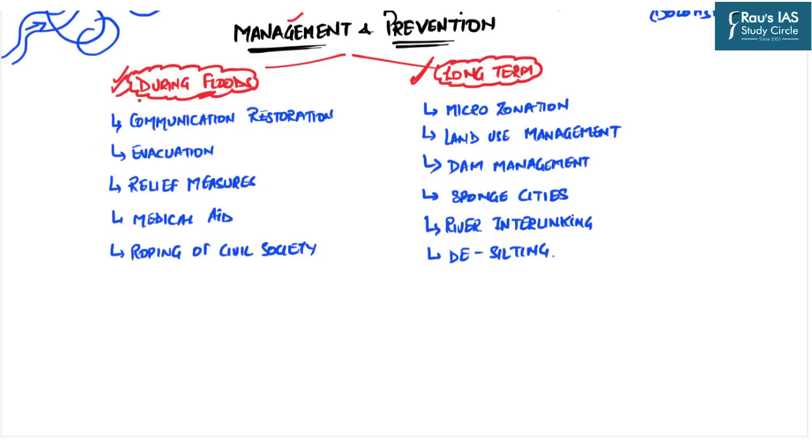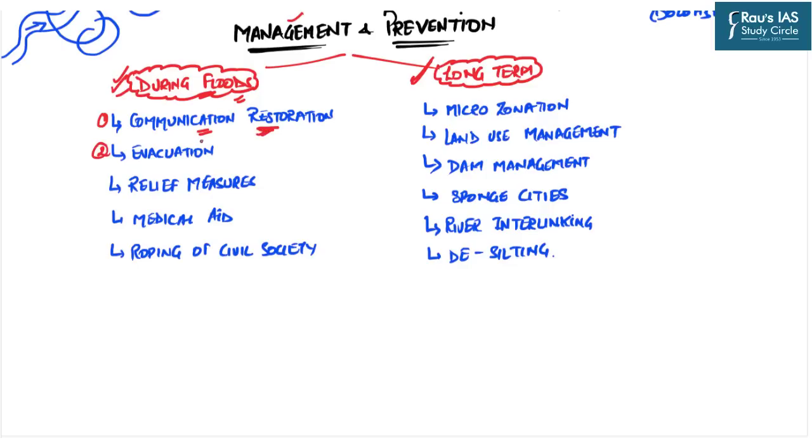If we are already facing the flood situation, the first important task is the restoration of the communications. Because many a times it happens during natural disasters like floods, the communication lines are shut down or they are broken. And that is why the people and administration are not able to contact each other efficiently. And hence, to establish that communication, restoration of those lines is very essential.